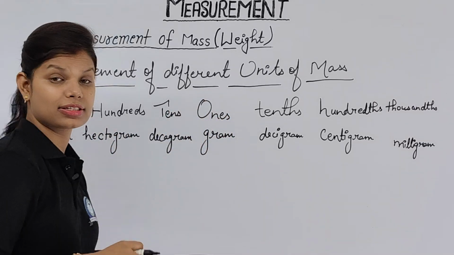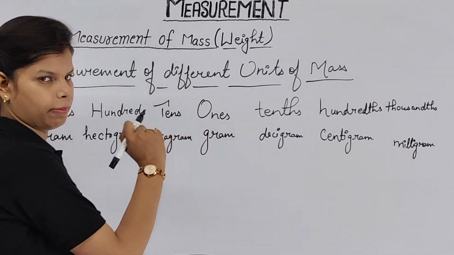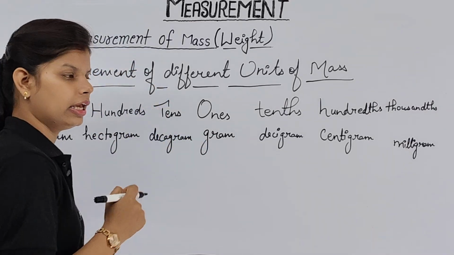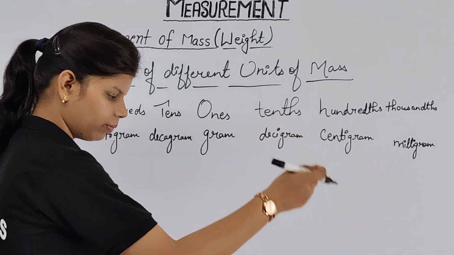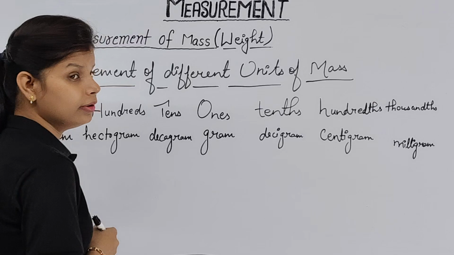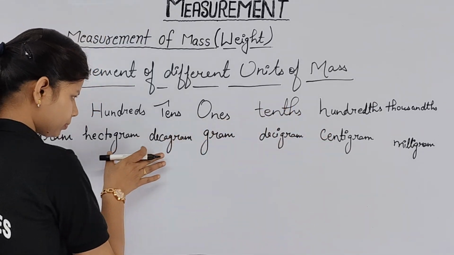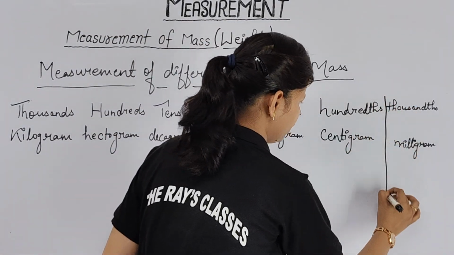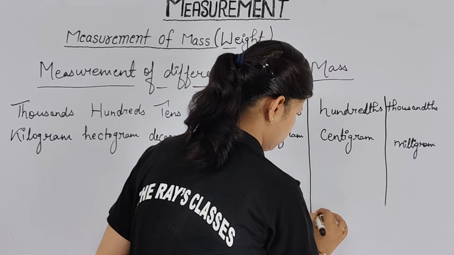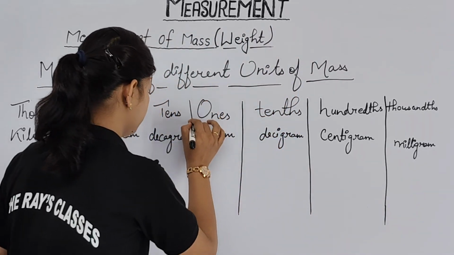When somebody asks you what is the standard unit of mass, you have to tell that the standard unit of mass is gram. Clear? In case of length, the standard unit of length is what? Meter. When we talk about capacity, the standard unit will be liter. That's all. Now the second way. This is just the representation. Here we are going to classify or segregate it like this to understand the things properly. That is the main purpose.